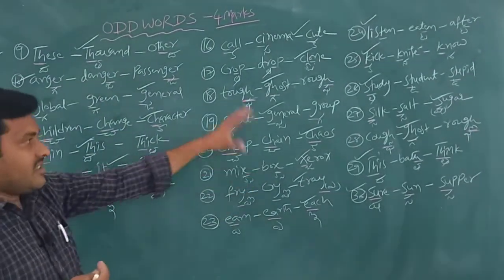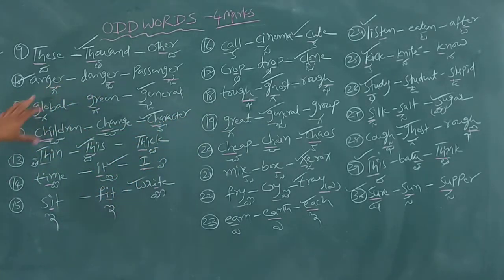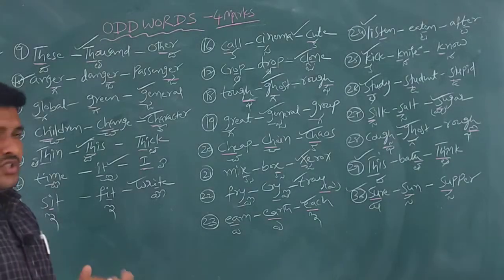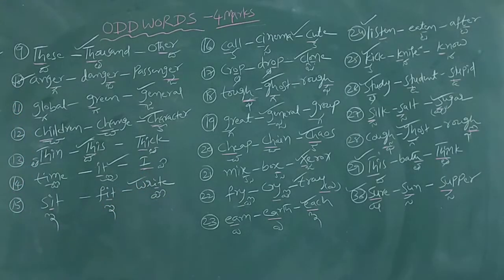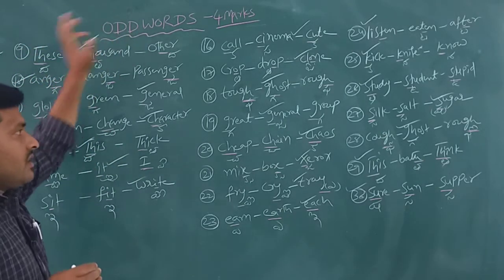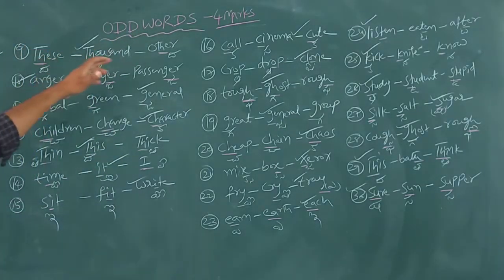So this topic also depends on the talent of your reading capacity, your reading skill. If you pronounce the words correctly, you can get the answer easily. Two words are the same and the third word is different, so this is called odd words. From the examination point of view, we have 4 marks.